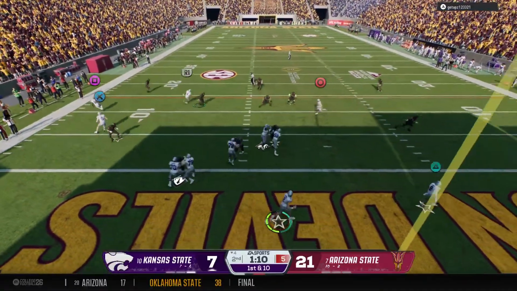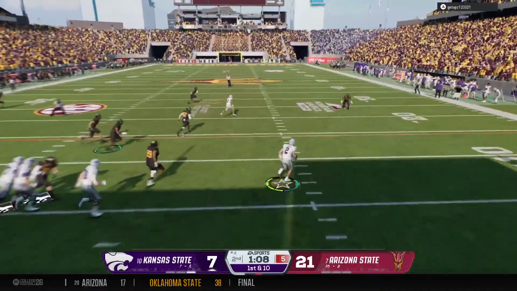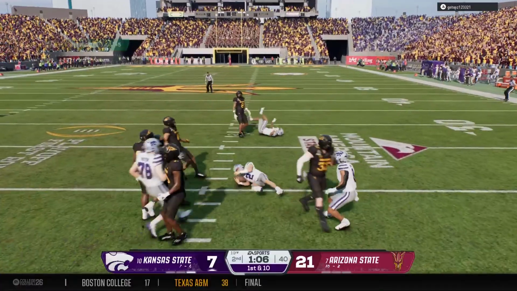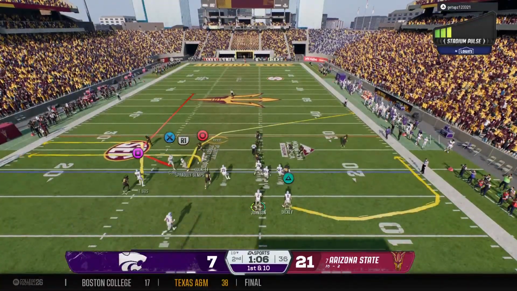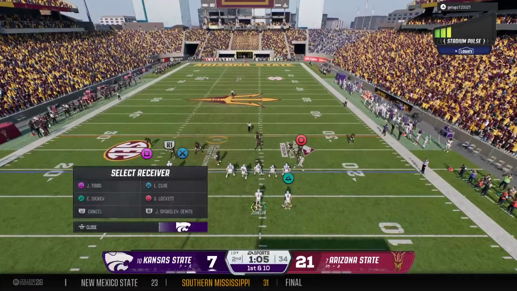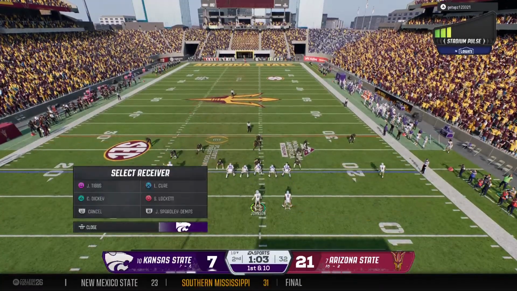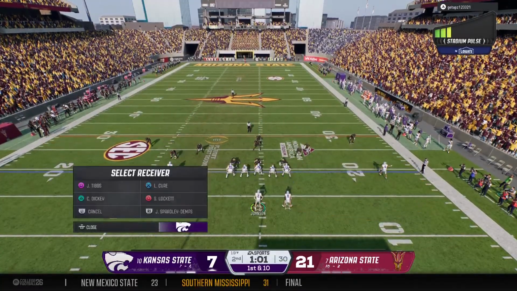Scanning the field. It's Johnson. Moves out of the pocket. These are the kind of plays that keep defensive coordinators up at night. You spend so much time putting your plan together to stop the pass, and then nobody accounts for the quarterback on a run.